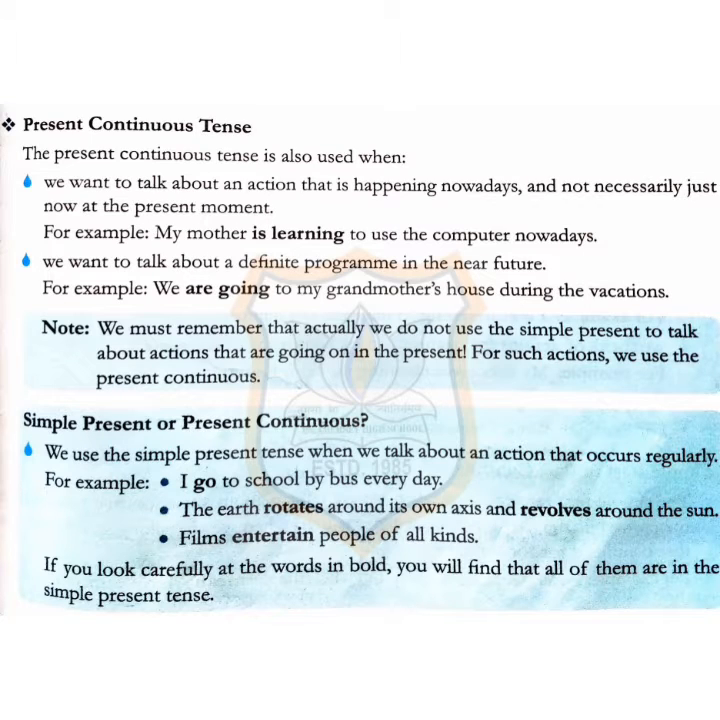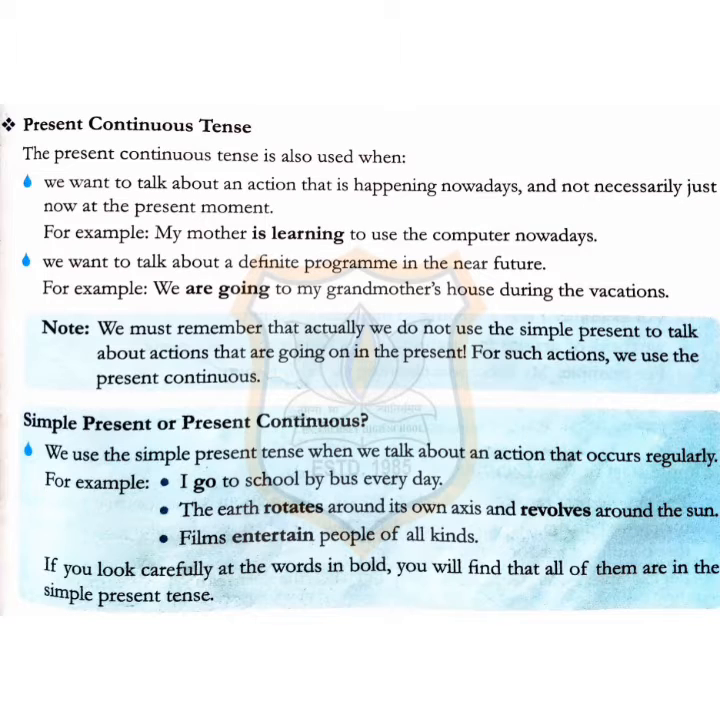The present continuous tense is also used when we want to talk about an action that is happening nowadays and not necessarily just now at the present moment. For example, my mother is learning to use the computer nowadays. We want to talk about a definite program in the near future. For example, we are going to my grandmother's house during the vacation.